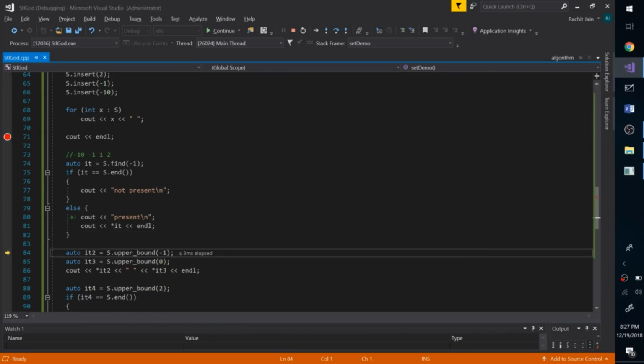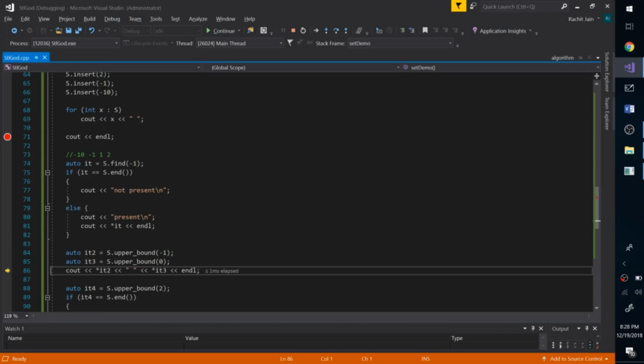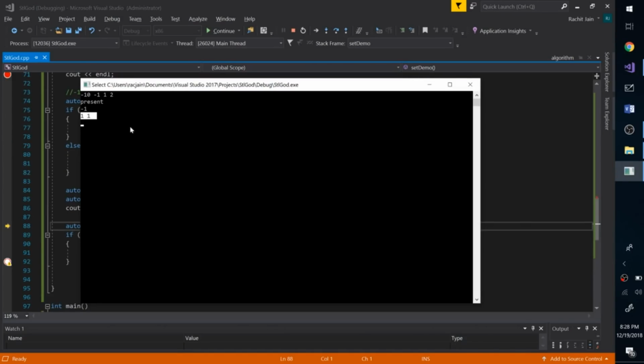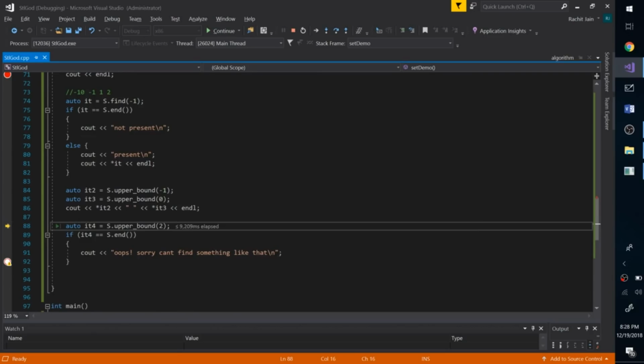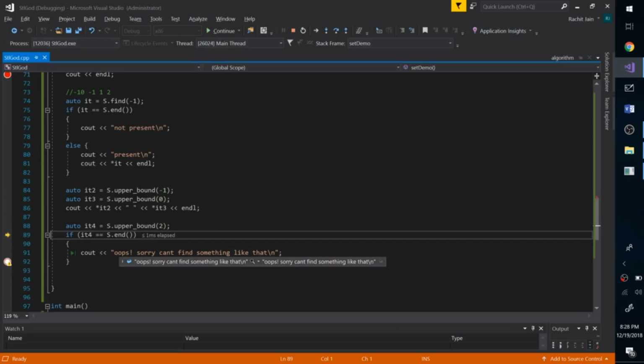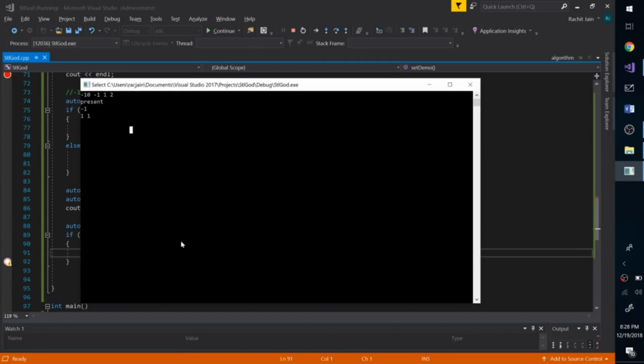And now we do upper bound on -1 and upper bound on 0. So this is pointing to 1, and it3, let's see, is also pointing to 1. Awesome. So as you can see, 1 and 1 are printed right over here, and over here we are trying to do the upper bound of 2. Let's see what it is. Oh, it4 is pointing to end. That's awesome, and it should print, oops, sorry, can't find something like that.